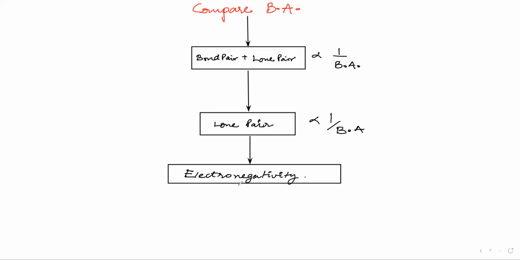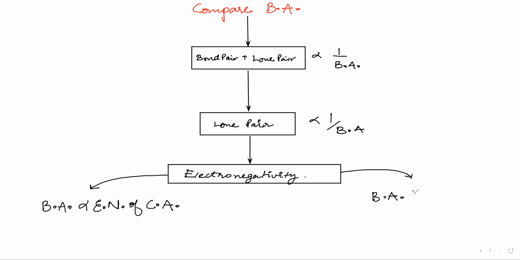The electronegativity. Now, electronegativity can be of two items. The bond angle is directly proportional to the electronegativity of the central atom. And the bond angle is inversely proportional to the electronegativity of the surrounding atom. Bond angle is inversely proportional to the electronegativity of the surrounding atom.